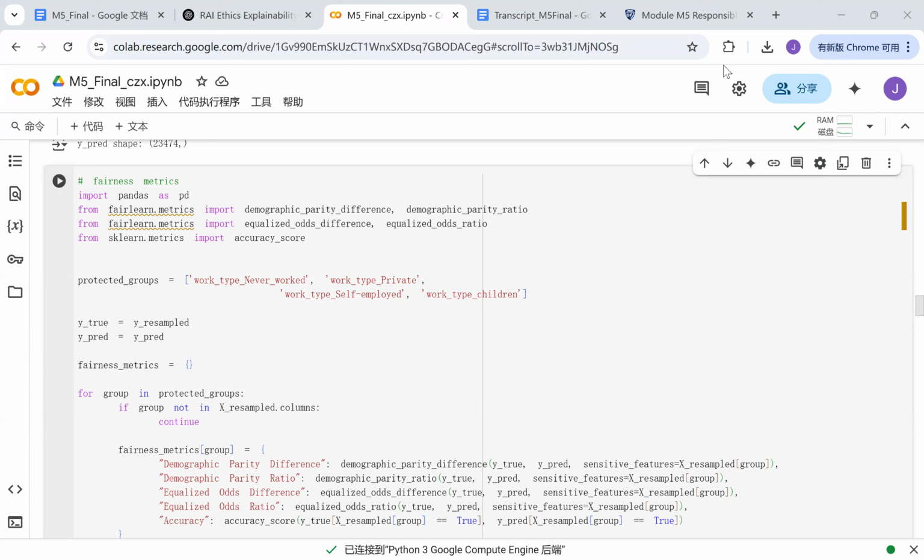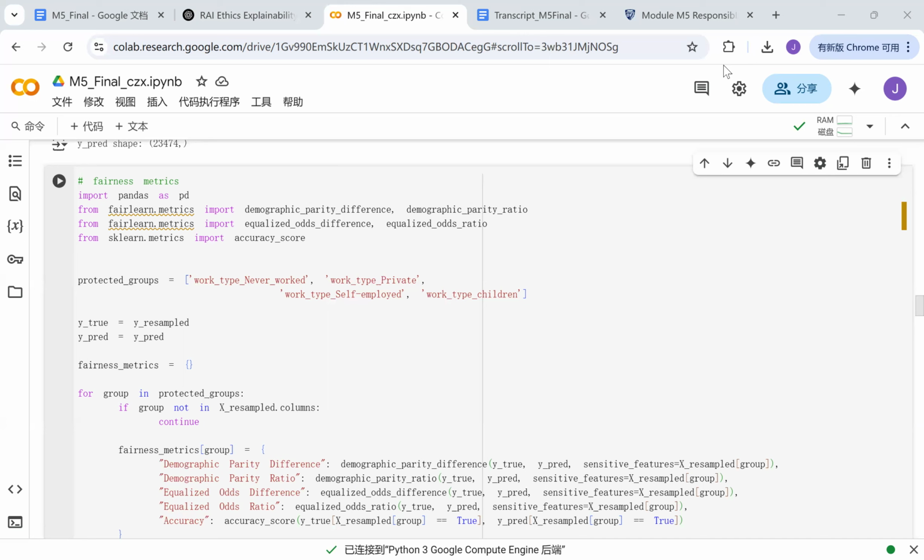Then it creates an empty dictionary called fairness matrix to store the results. For each work type, the code checks if that group exists in the dataset. If it doesn't, it skips to the next group. If the group is present, it calculates five key fairness metrics. The first one is demographic parity difference.